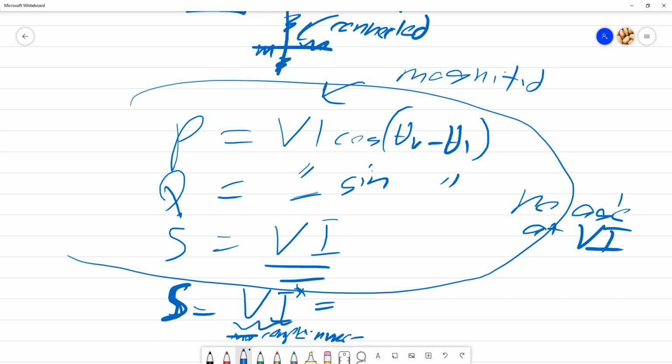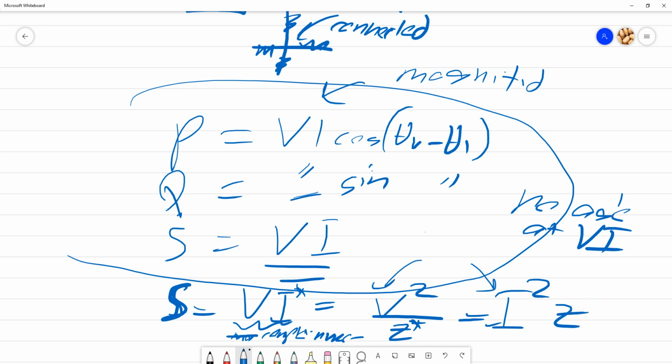And if you cannot use VI, you can use V squared divided by Z conjugate, or I squared Z. This one and this one don't include the angle. When you encounter squared, don't include the angle.